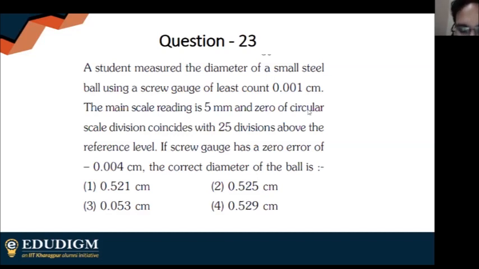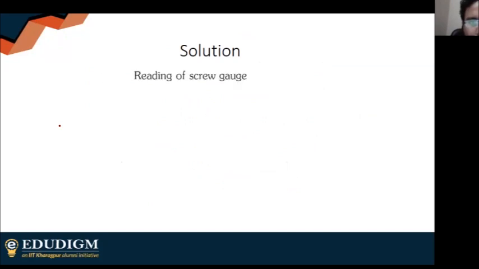People are saying 0.529 centimeters. 4. Everyone is saying 4. More answers towards 4. So I'm guessing the answer is indeed 4. Reading of screw gauge is given as main scale reading plus the circular scale reading, which is written as MSR,